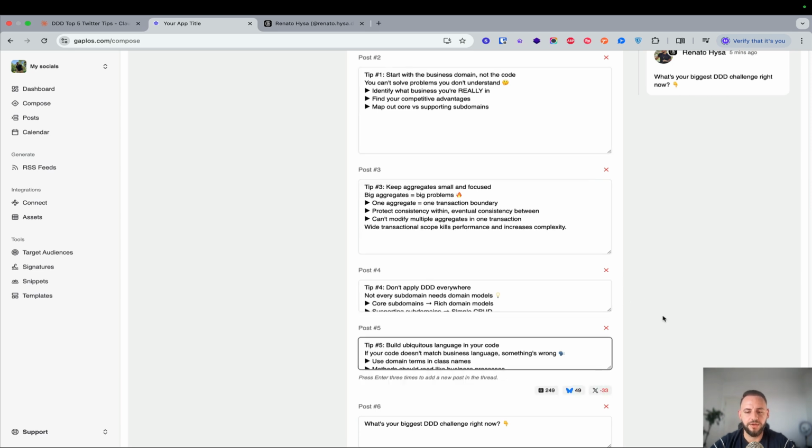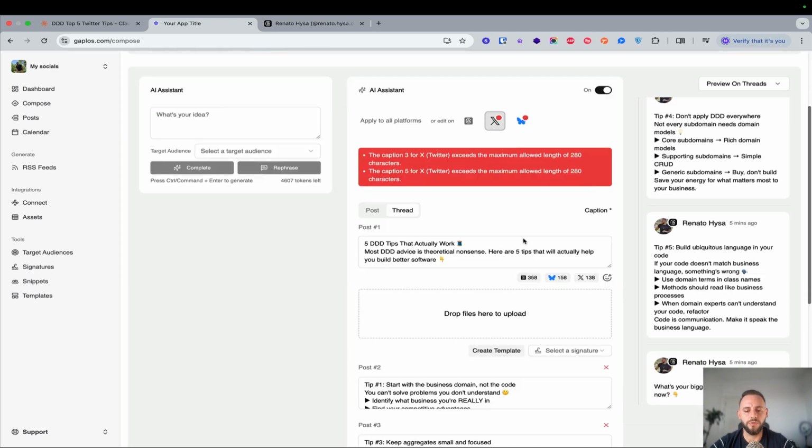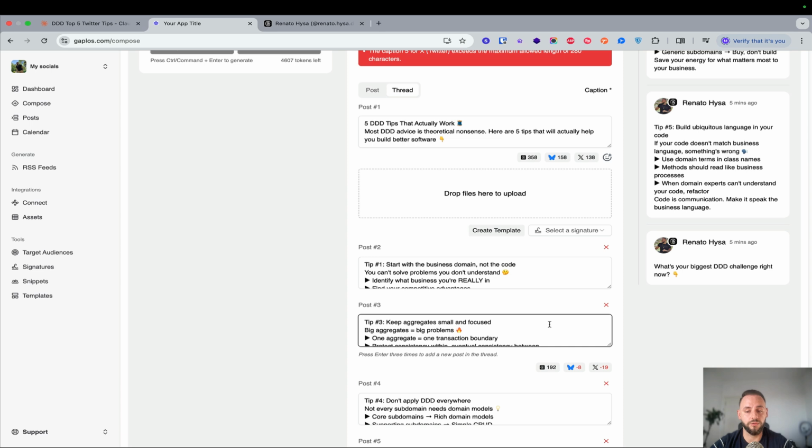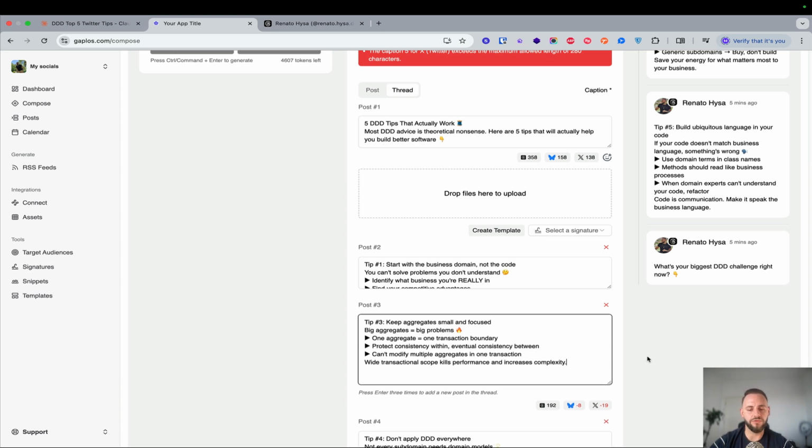this works. So as you can see here, I'm actually editing Twitter, so I'm not applying these changes to all platforms. Threads is okay, but for Twitter and for Blue Sky now we have a couple of issues when it comes to the number of characters. So for Twitter, we will go to post number 3, and I just want to edit Twitter in this case.